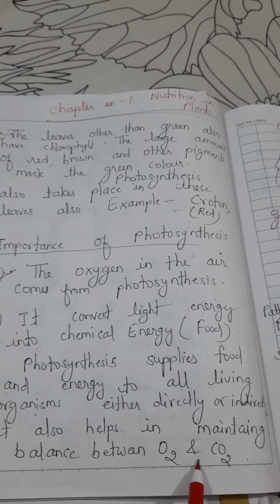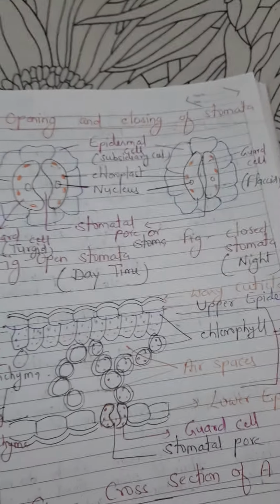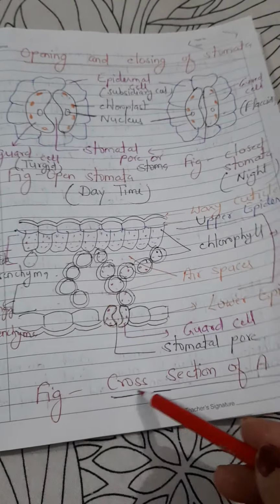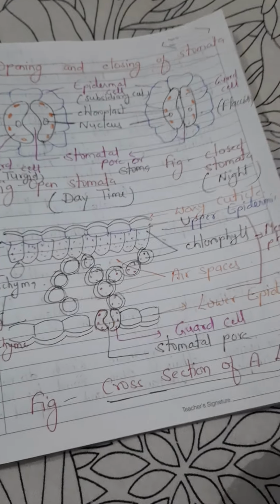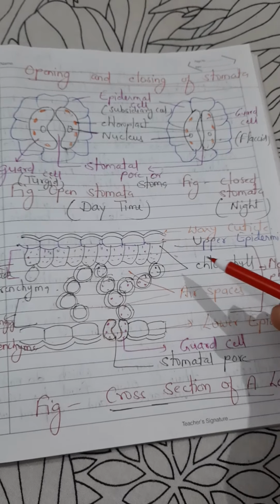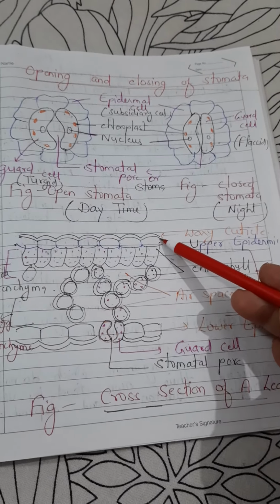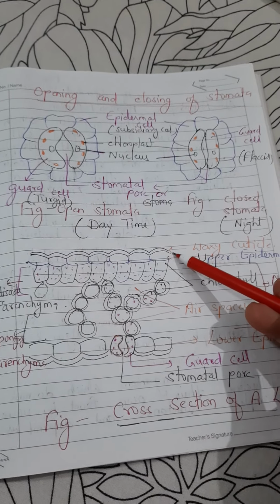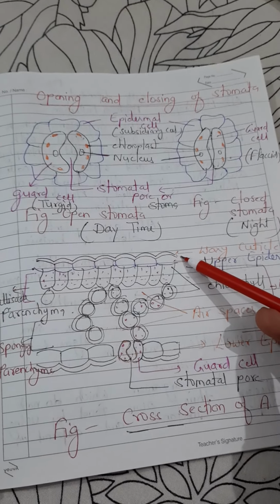Now come to your next topic, that is stomata. All of you know about stomata, the small pores mainly present on the lower surface of the leaves. First, look at the diagram of the cross section of a leaf, which I have drawn here. This is the thickness of the leaf, which can be observed under the microscope.